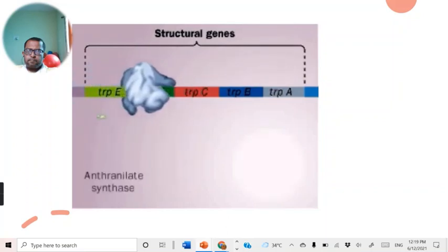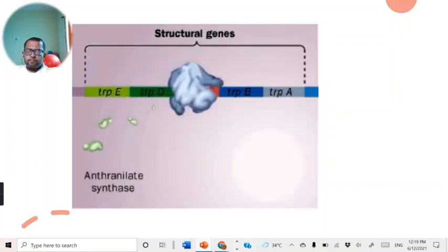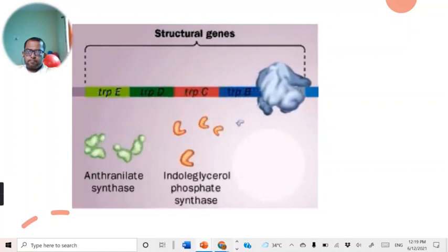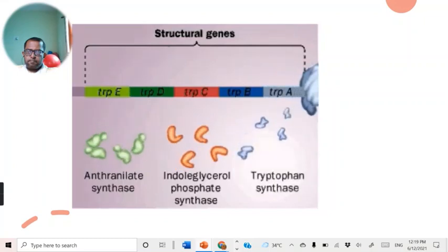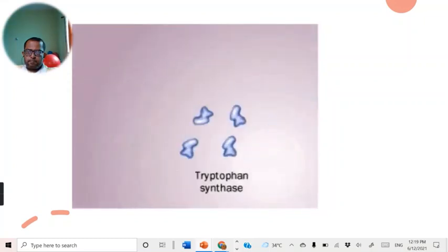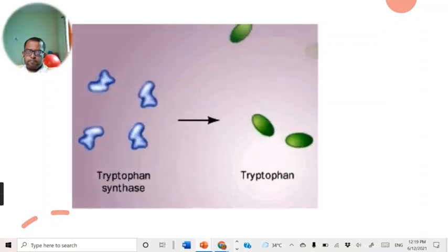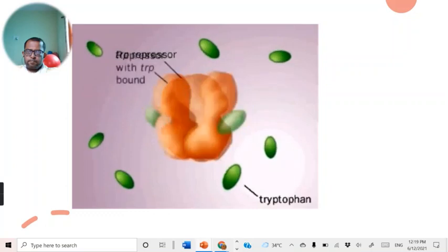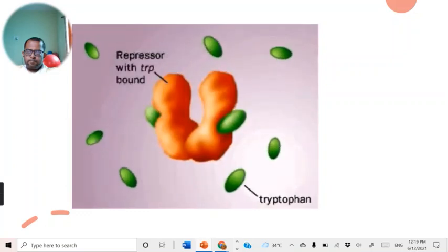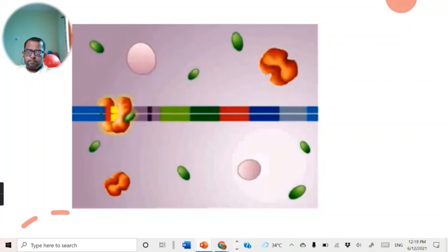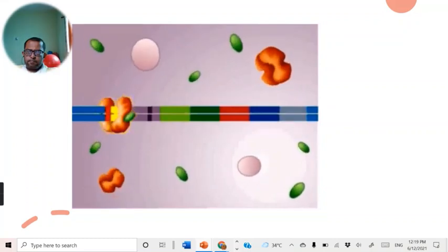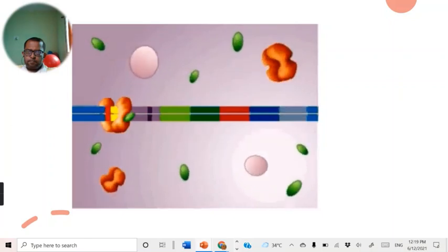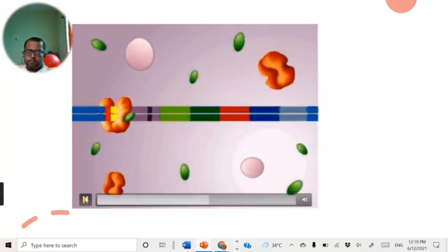TRIP-E and D for anthranilate synthase, TRIP-C for indole glycerol phosphate synthase, and TRIP-B and A for tryptophan synthase. As tryptophan is synthesized, it diffuses through the cytoplasm. When it encounters a TRIP repressor, it binds a site on the repressor, changing that protein's shape. The repressor can now bind the operator, block polymerase binding, and prevent transcription of the structural genes. Thus, tryptophan is said to be a co-repressor.